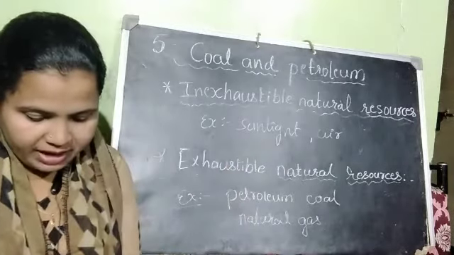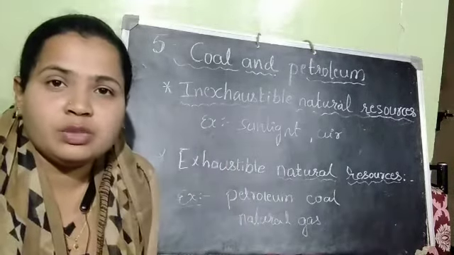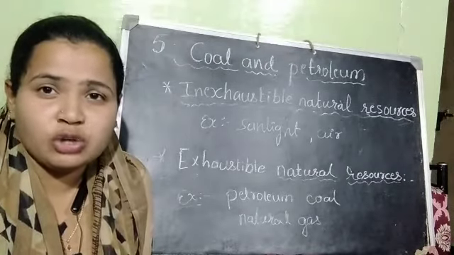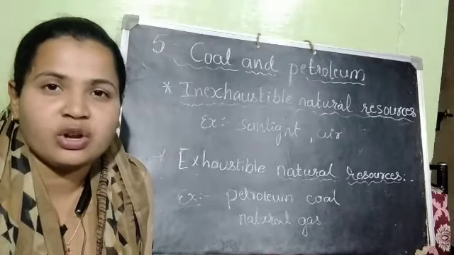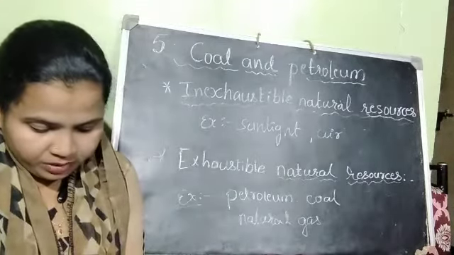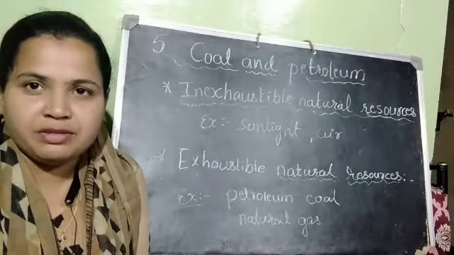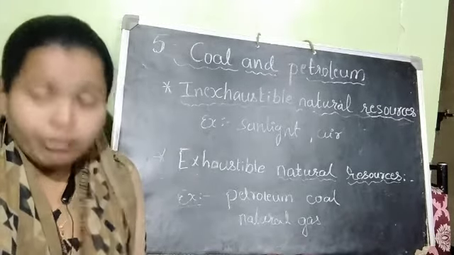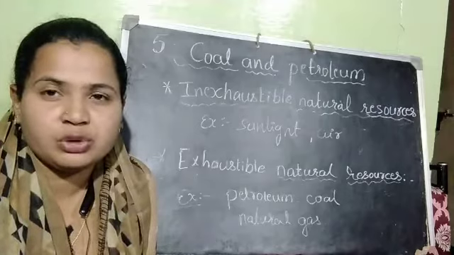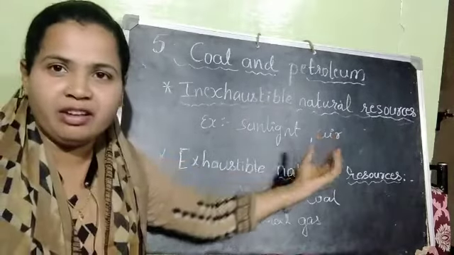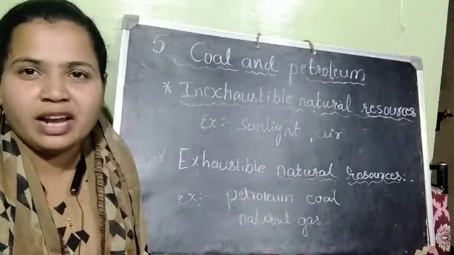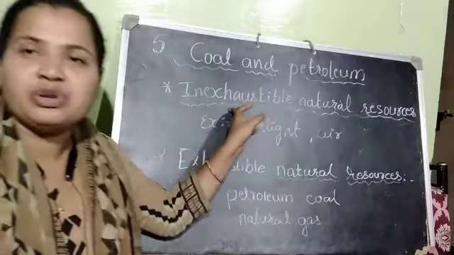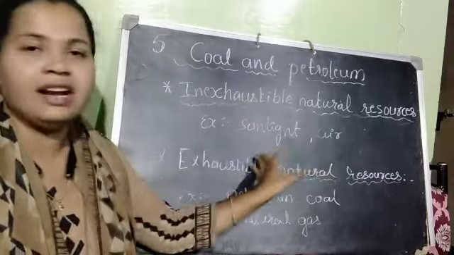Inexhaustible natural resources are the resources which are not exhausted by human activity. For example, inexhaustible natural resources are sunlight and air. We cannot decrease the amount of sunlight, nor can we increase it by our human activity. That is why we call air and sunlight inexhaustible natural resources.